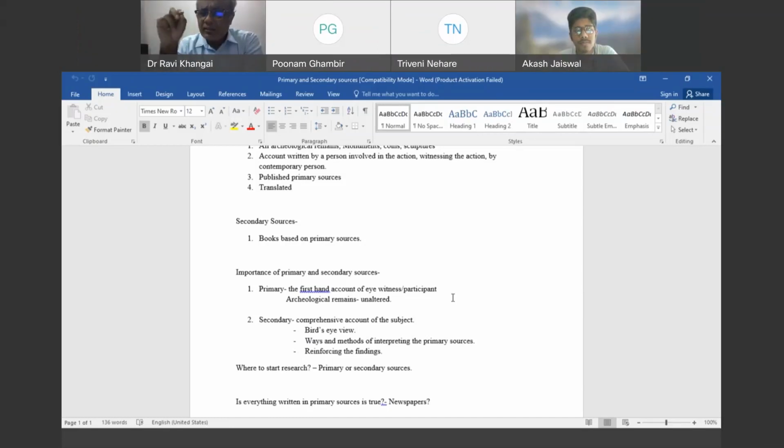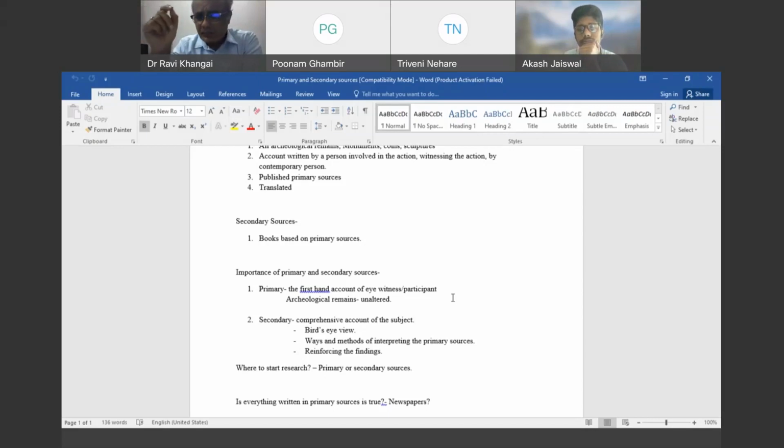It's very difficult, because all the sources are made by particular people whose minds are influenced by particular impressions. They have their own attitude, their own problems, their own attitude to look at life. They are coming from different positions. Like the simple example I gave you: if you write the history of the 2 years that you are going to spend in the department, and I write the history of those 2 years, it's going to be different because we look at the department from different perspectives. So all that is written in the primary sources is not necessarily fact or true, and that is the reason primary and secondary sources are both subjected to internal and external criticism. Of course, we are going to discuss that later on.